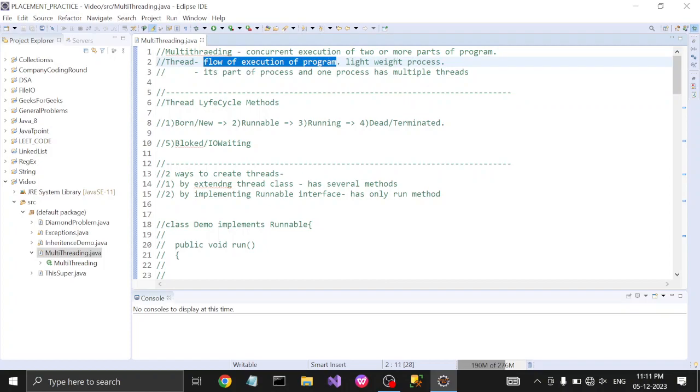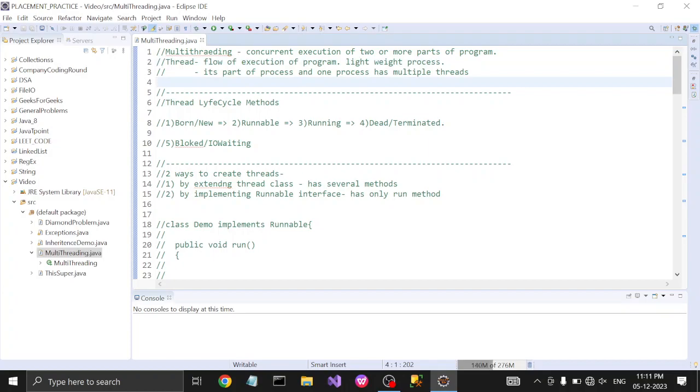So basically, thread is a lightweight process. Actually, a process is a heavyweight process. So thread is part of the process. So one process has multiple threads. So this is all about thread.